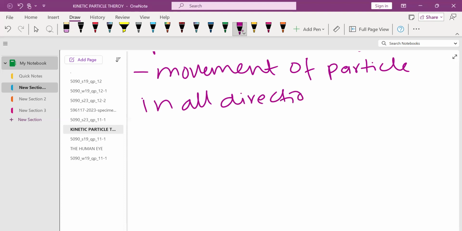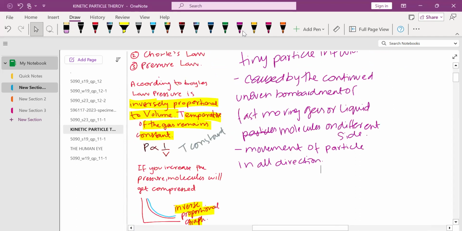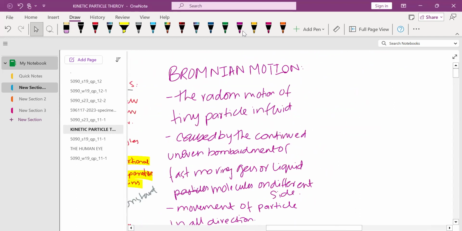So let me repeat this once again. Brownian motion is the random motion of the tiny particles suspended in a fluid. Brownian motion is caused by the continued uneven bombarding of fast moving gas or liquid molecules on the tiny particles on different sides. This results in the tiny particles moving in all directions in random motion. So this was the total definition of Brownian motion. I hope you understood it.